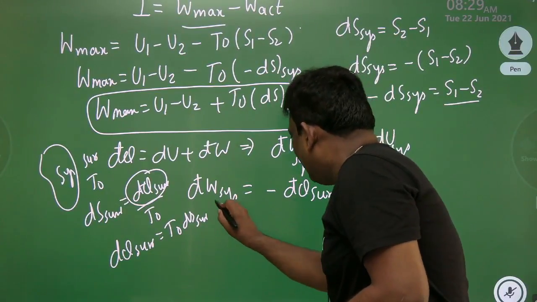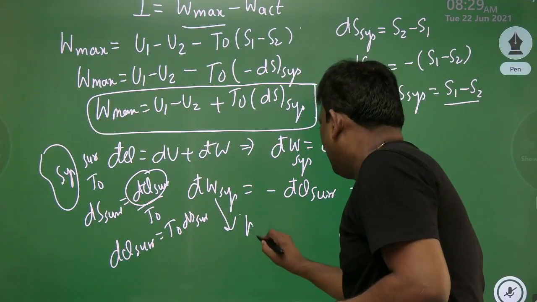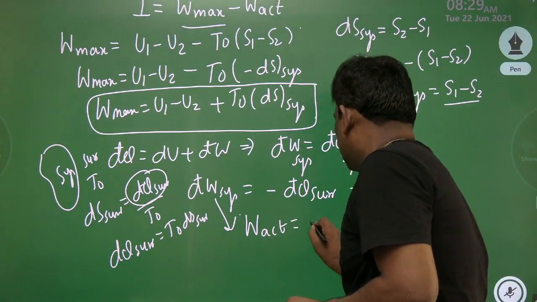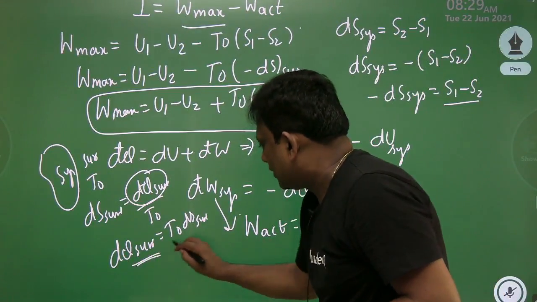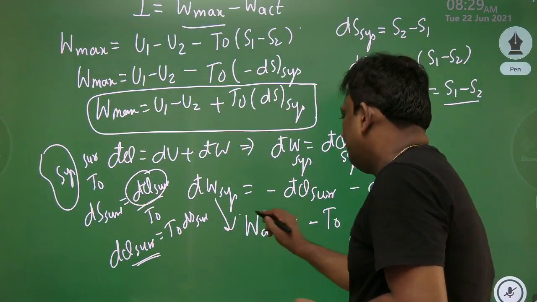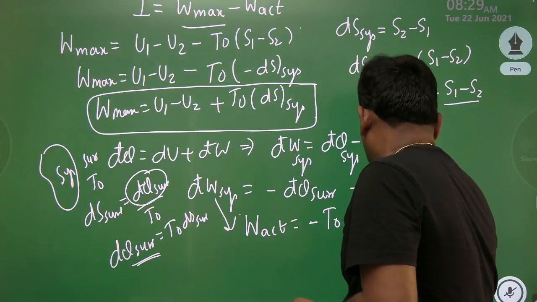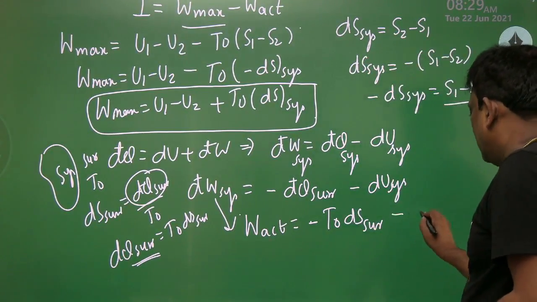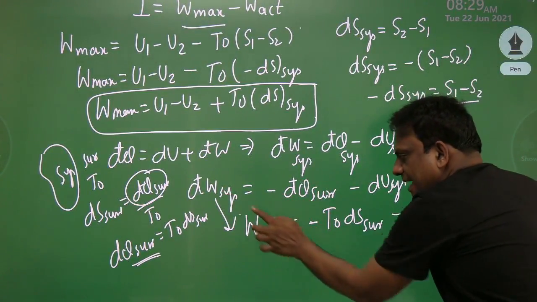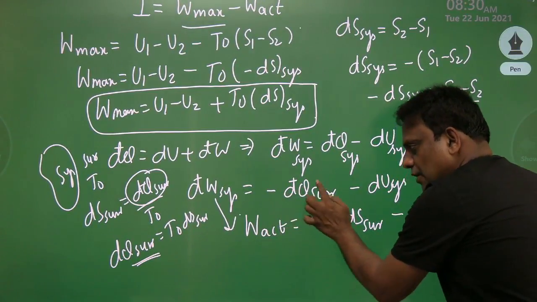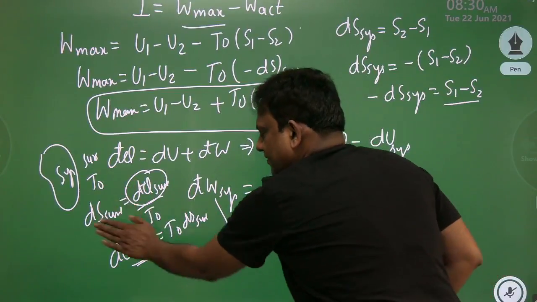So therefore, I have not applied any reversible conditions here. So therefore, I will write this as actual conditions, minus. Look once, d'Q of surroundings. What is d'Q of surroundings? T0 into dS of surroundings. Wonderful, wonderful, my dear students. Minus dU, I just substituted minus. This will be actual work. d'Q of surroundings, what is d'Q of surroundings? T0 into dS of surroundings from this equation.